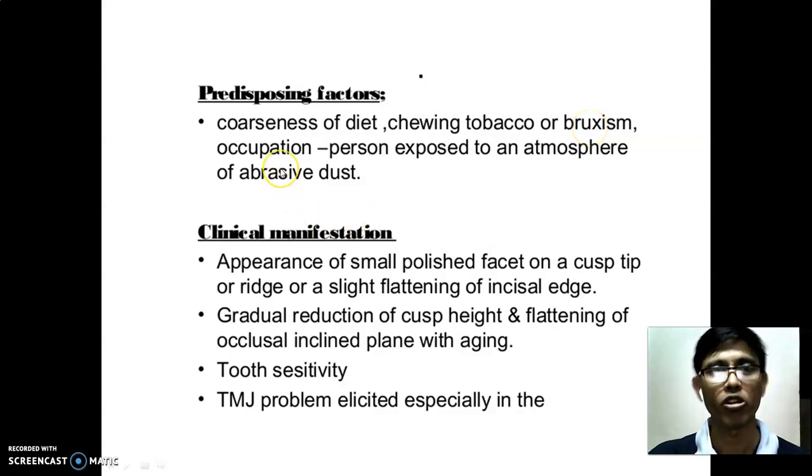Then occupation is also a predisposing factor. Why occupation? Because a person may be exposed to an atmosphere of abrasive dust.